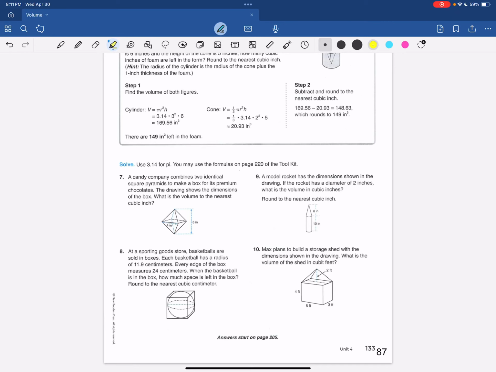On page 87, we have 4 more of these volume problems. And it says to use 3.14 for pi. You may use the formulas on page 220 of the toolkit. I did not give you the toolkit, but we do have the formulas in our notes and also on the page before.